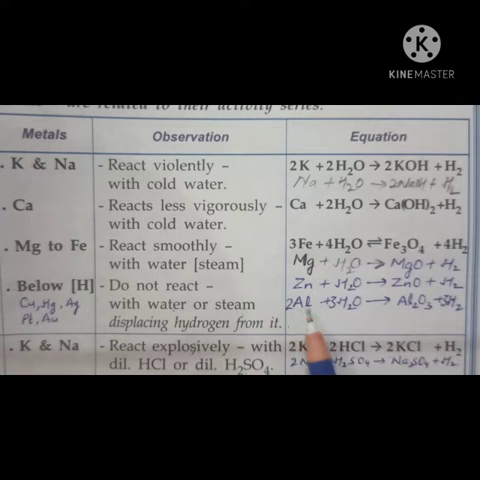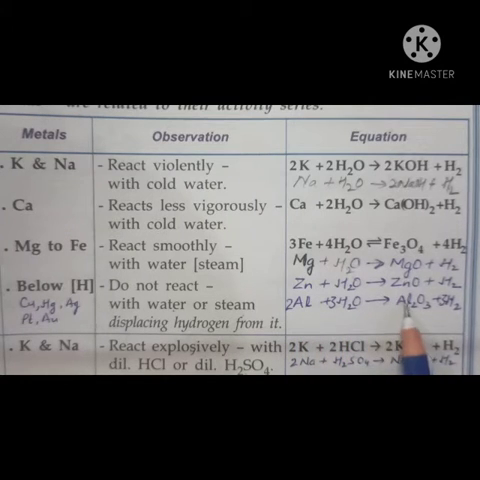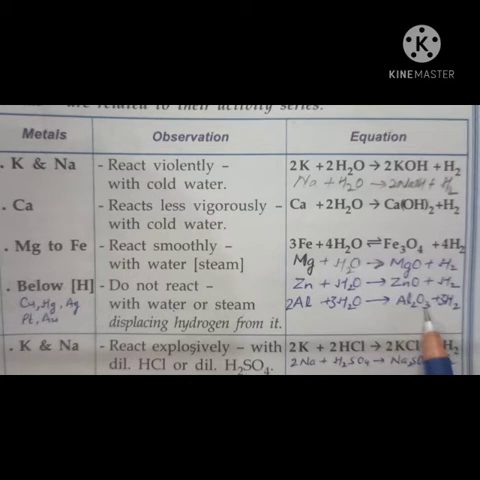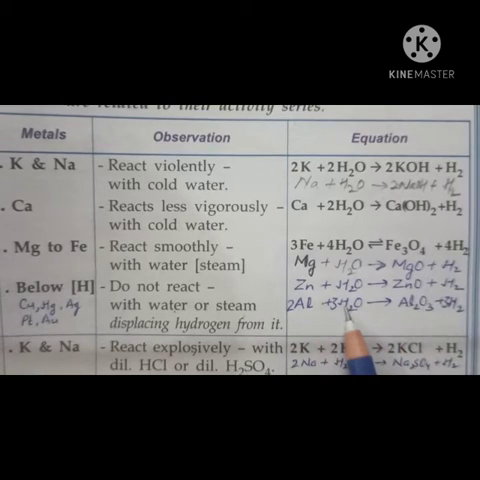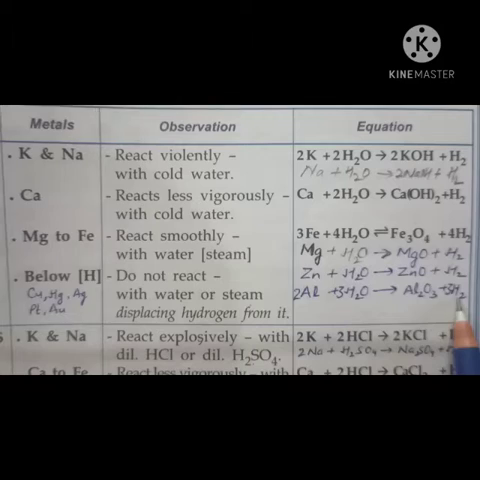And aluminium reacts with steam and gives what? Aluminium oxide, Al2O3, plus 3H2. Why? Because aluminium valency is 3 and oxygen valency is 2. So what's the formula of aluminium oxide? Al2O3, right? And then you balance the equation and you get aluminium oxide and hydrogen gas evolved.